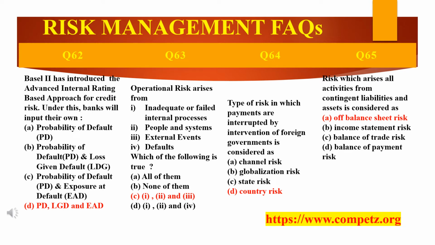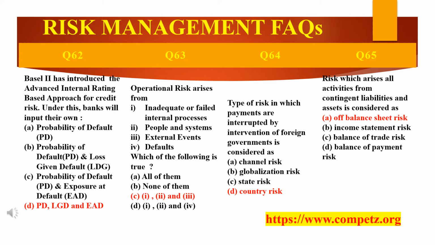Okay. Under this, banks will input their own what? What will they input? Their own. They are giving options: either probability of default, or probability of default and loss given default, or probability of default, that is PD, and exposure at default, or the last option, that is the probability of default, then the loss given default and exposure at default. So the answer is the last one. You can see the one which is highlighted in red color, D option. But why the answer is D?